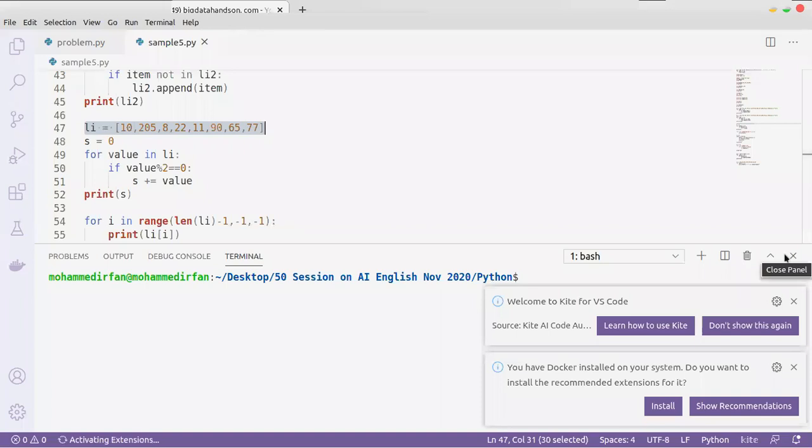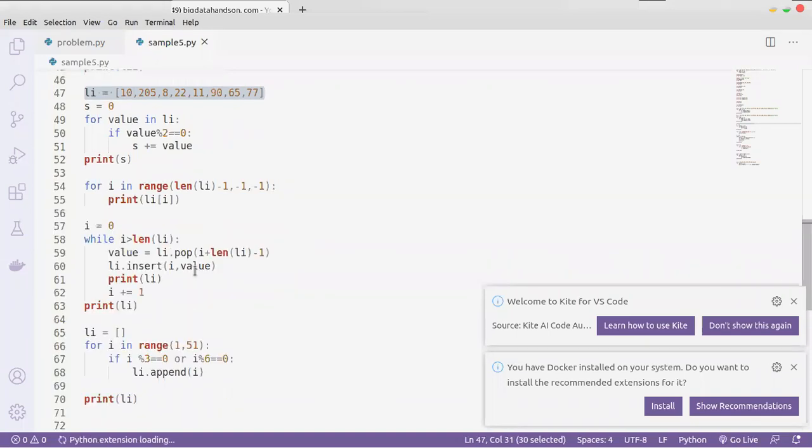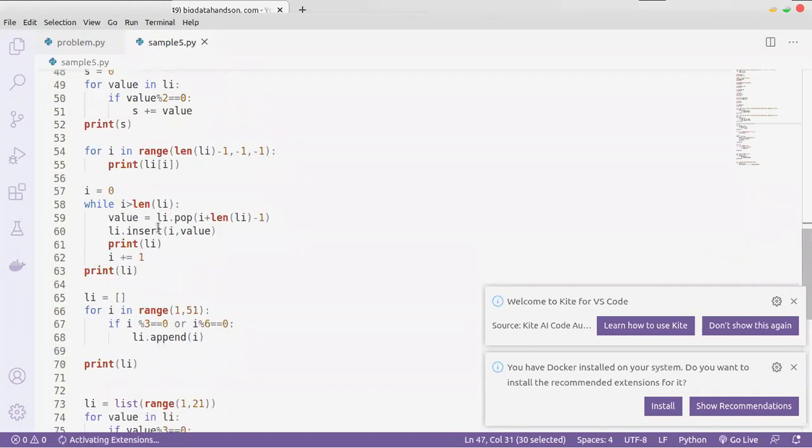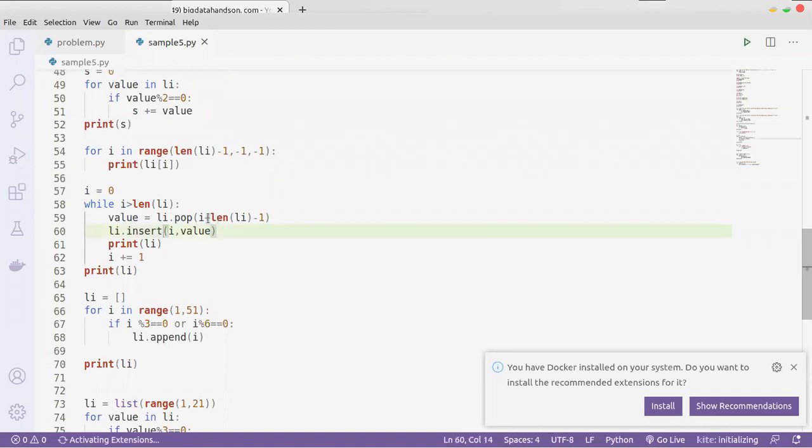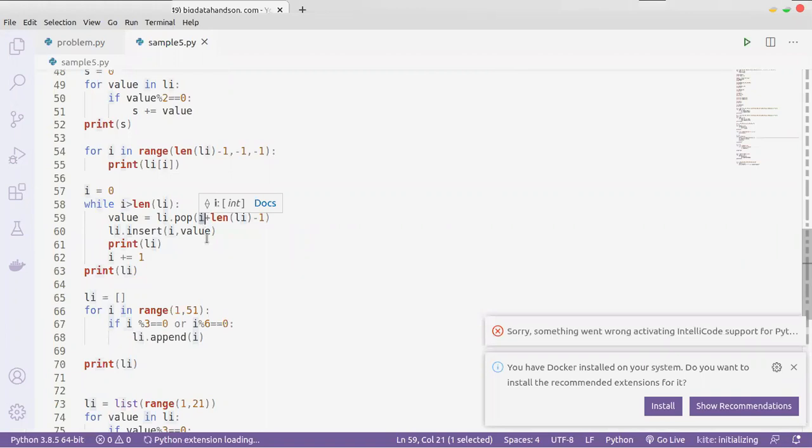What mistake I made is that we are incrementing it using i. That's the problem, because we need not increment by i. Why? Because we always need to take the last element and put it in the first or second place.